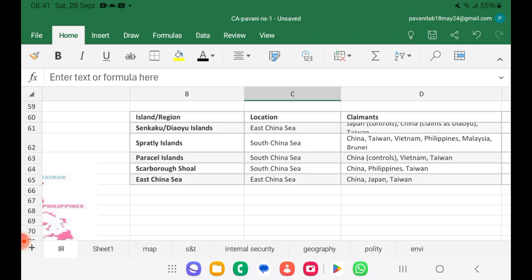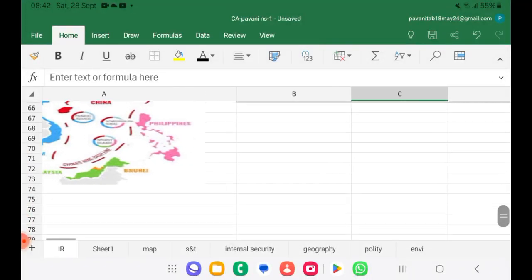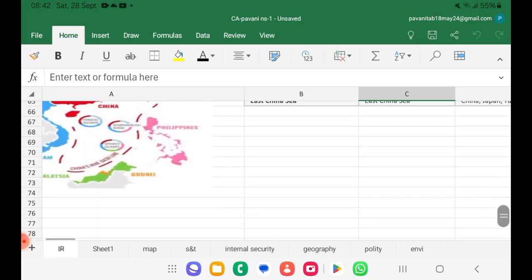So one thing is common, China and Taiwan. When it comes to East China, it should be Japan included along with China and Taiwan. When it comes to South China Sea, if it is Spratly Islands, we have more countries like Philippines, Vietnam, Malaysia, and Brunei. And Scarborough Shoal, we have only Philippines in addition to China and Taiwan. So when it's Paracel, it is Vietnam. Okay. So this is a news under international relations.